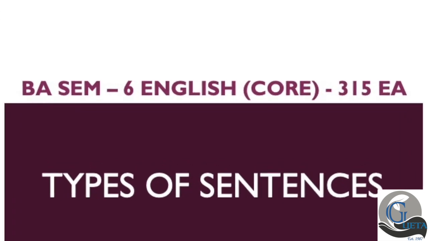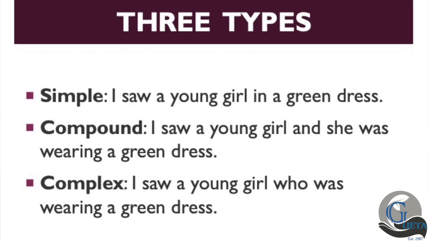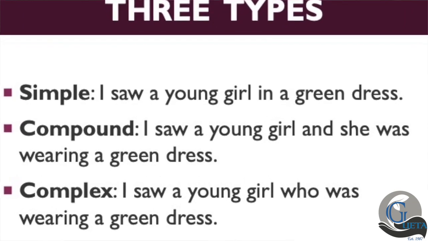315EA. Yes, you've been looking at the importance of the spoken language as well as the correct usage. So continuing that, we are looking at one more item on Unit 2. We are looking at types of sentences. And what are they? Simple, compound, and complex.